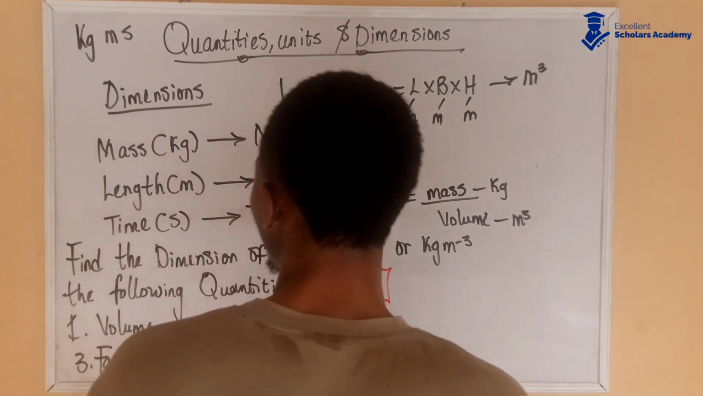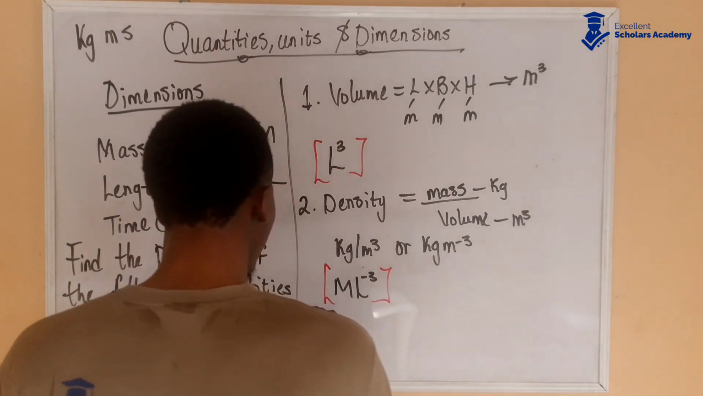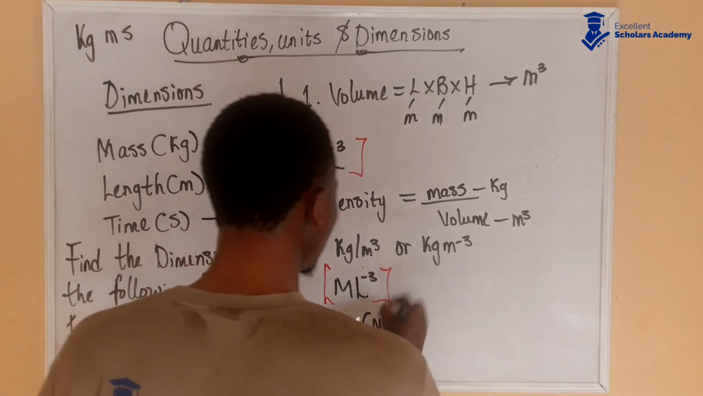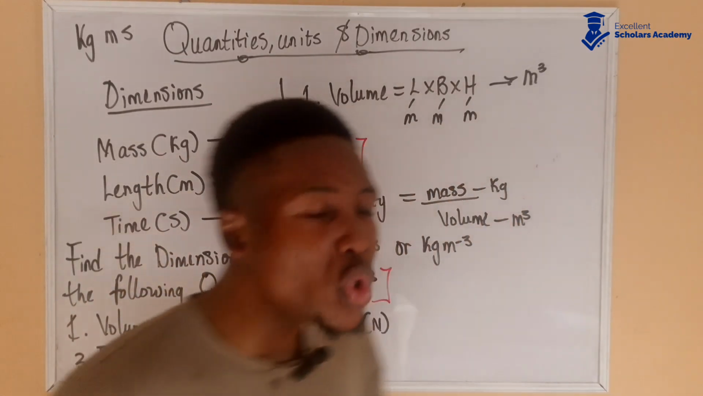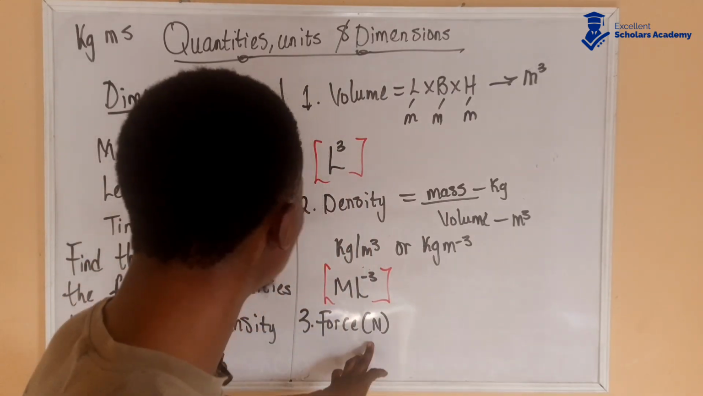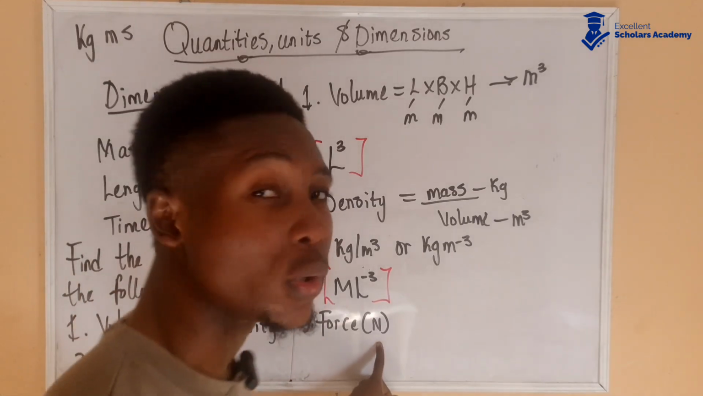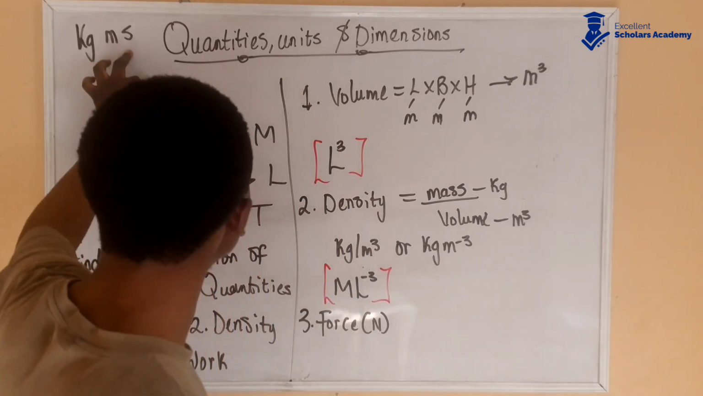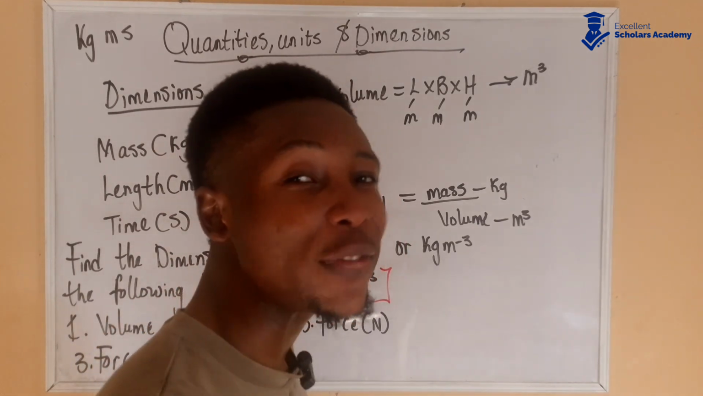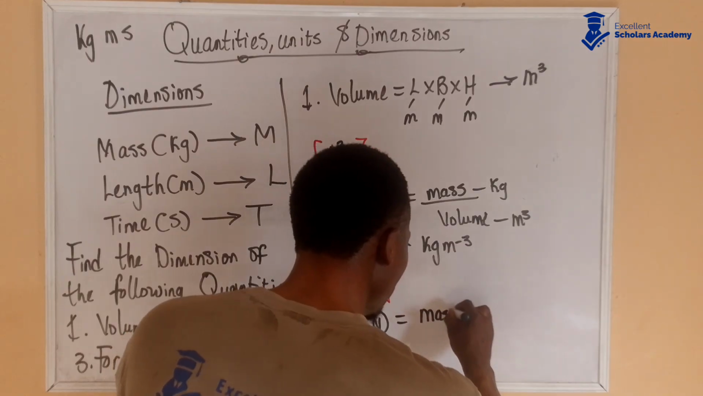Let's go ahead and look at the dimension for force and work. Force is actually measured in Newton, but we can't use Newton as a broken down unit to get the dimension for force. We need the kgms unit system to be able to get the dimension for force. We will have to go to the formula of force so we can get that. Force is mass times acceleration.